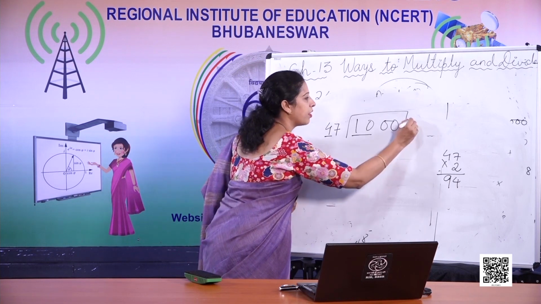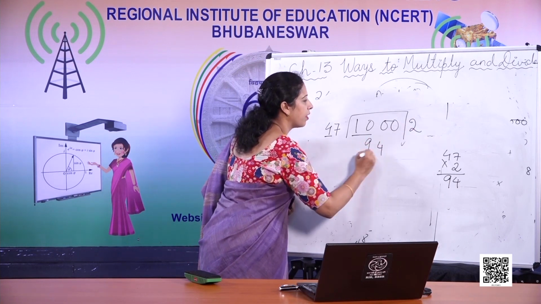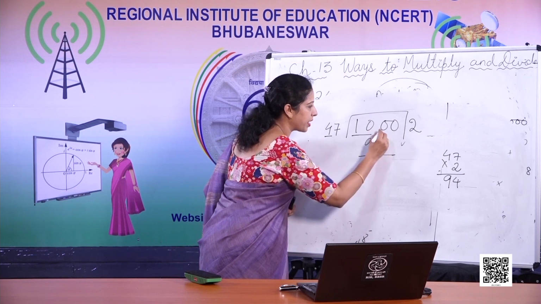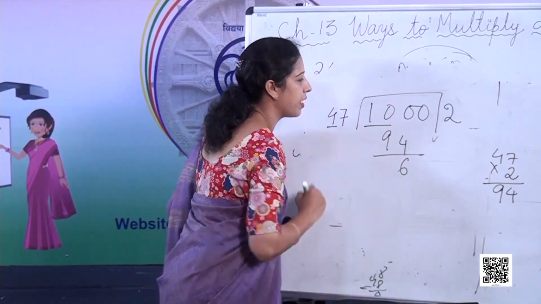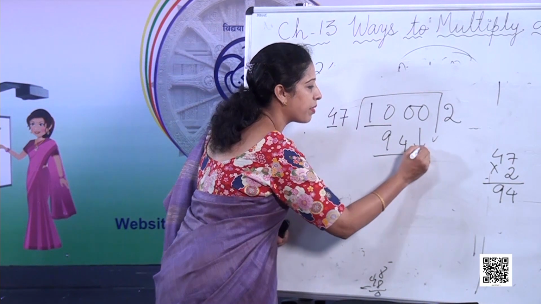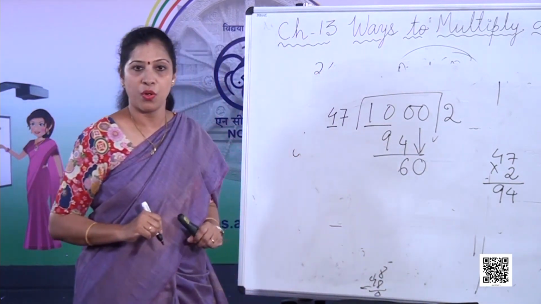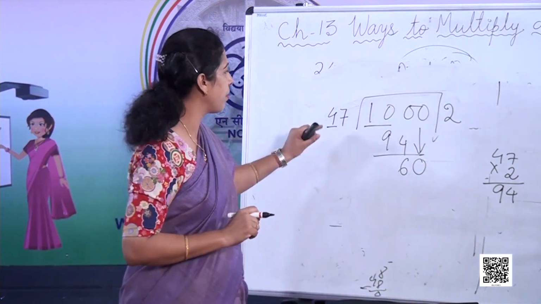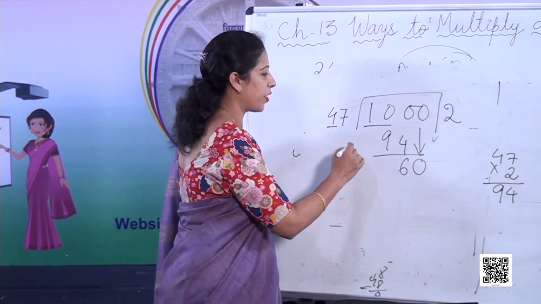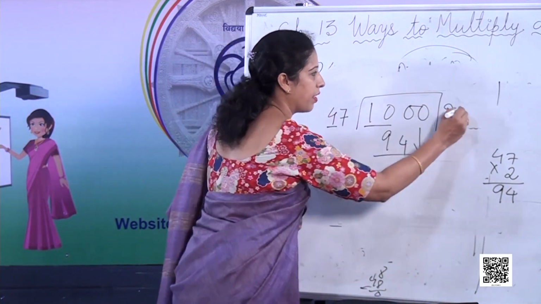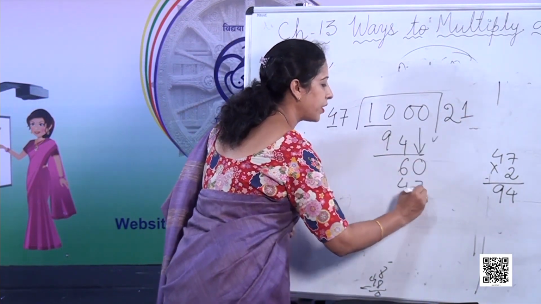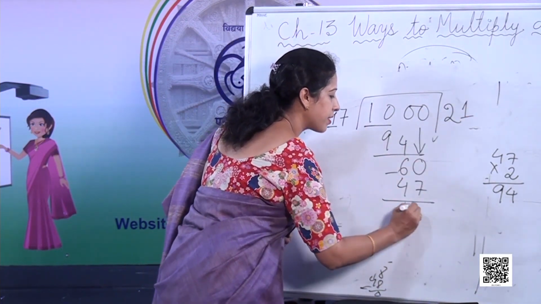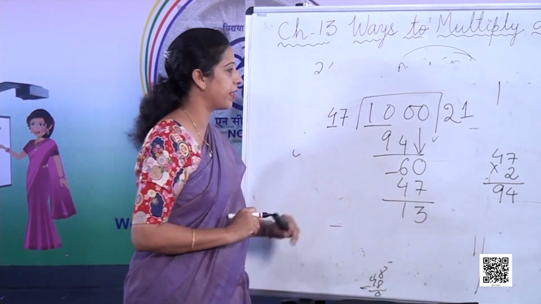So just write down 94. Then subtract it. 100 minus 94 is 6. Then again you bring back this 0. Now 47, 60. You can very well say that 4 ones are 4. So 47 ones are 47. 47 ones are 47. And the remainder is 13.